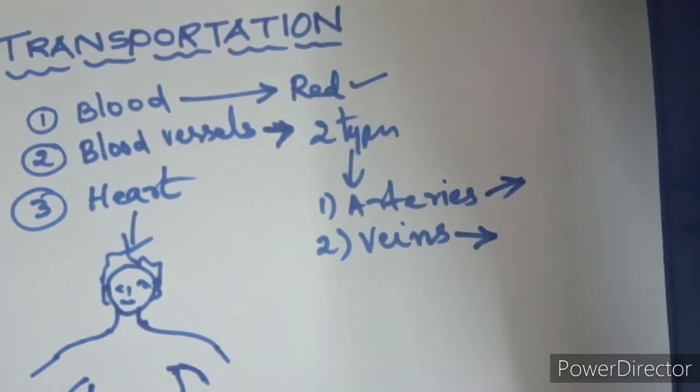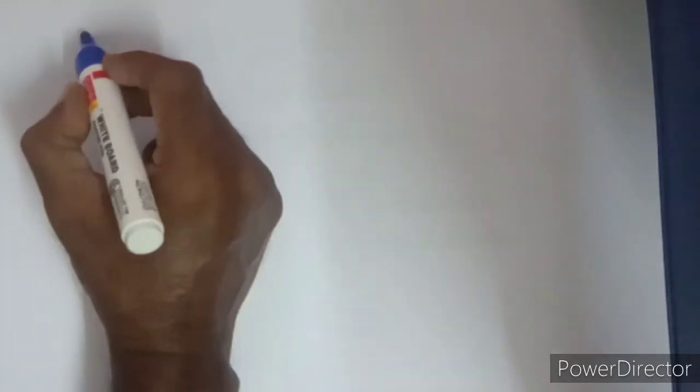Imagine this diagram. Again I draw this diagram to show where the chest cavity is.